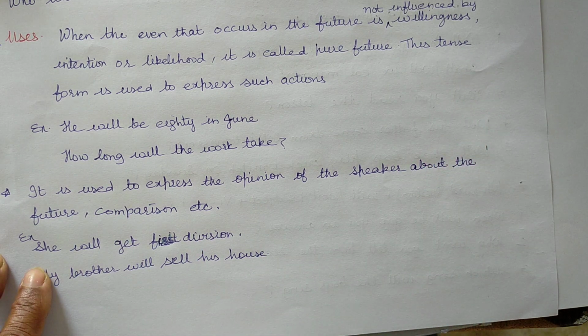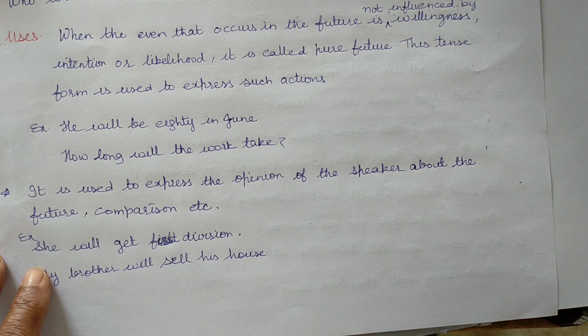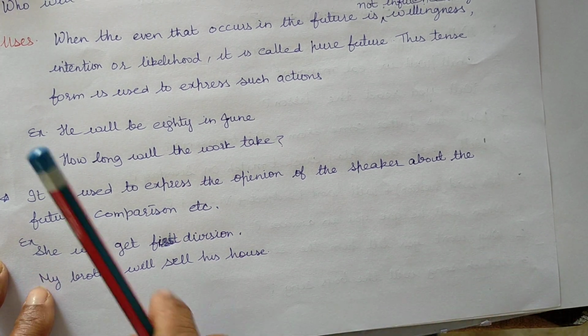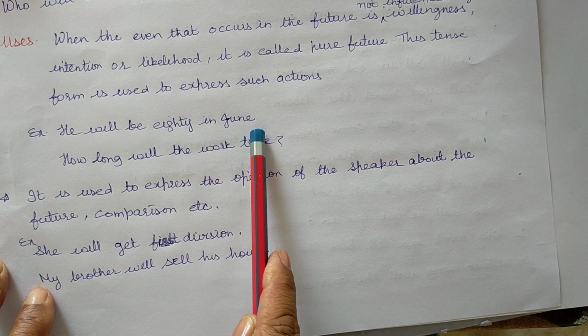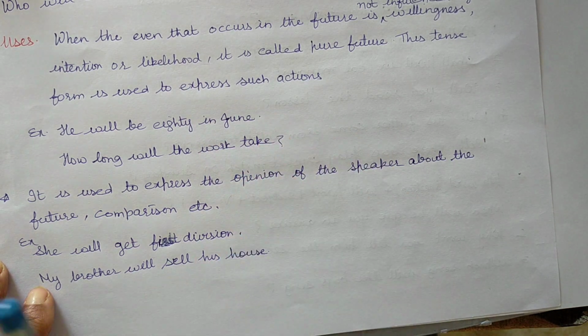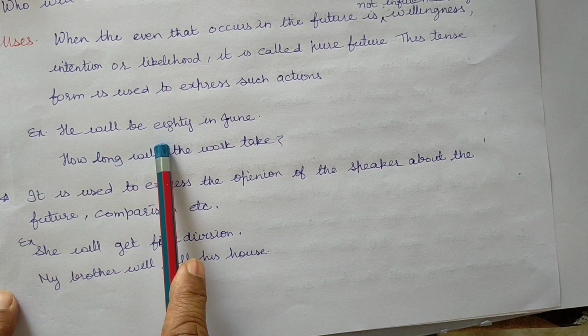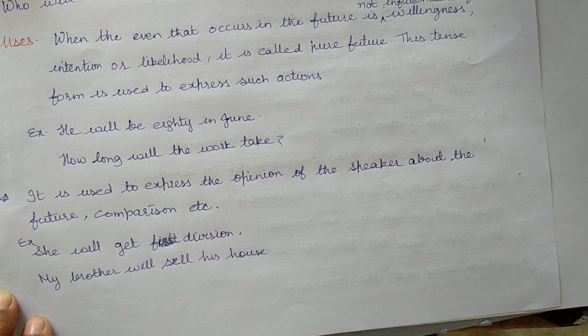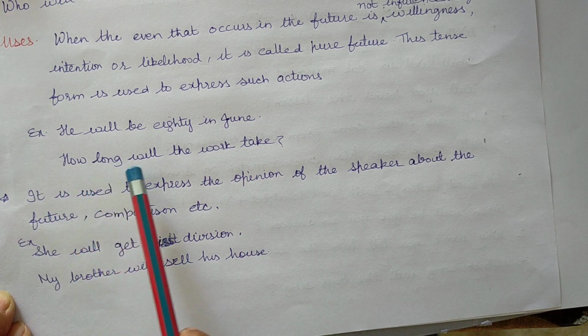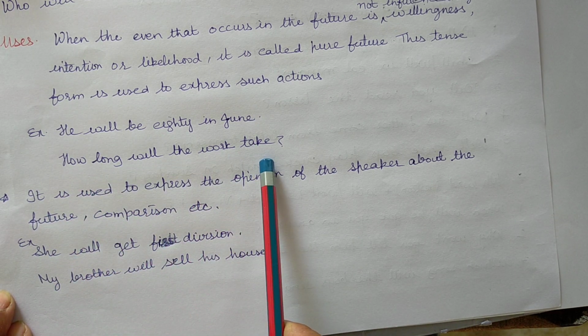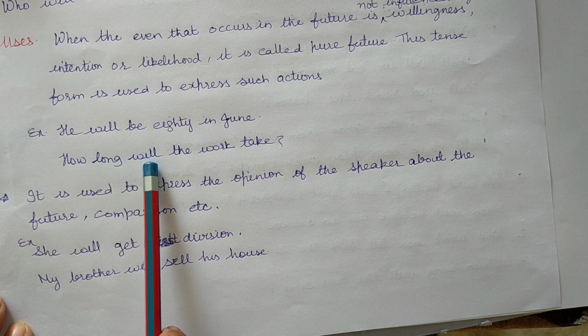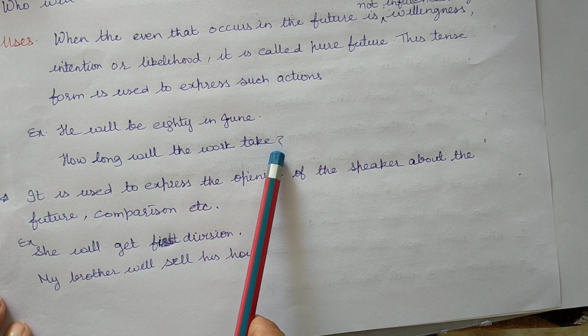This tense form is used to express such actions. Example, he will be 80 in June. How long will the work take? Question mark.